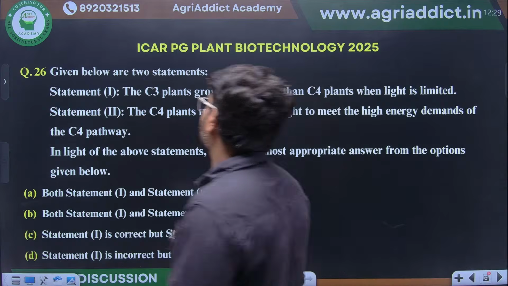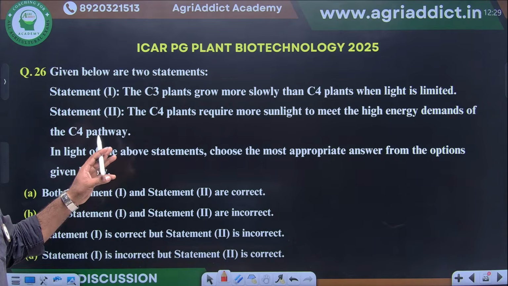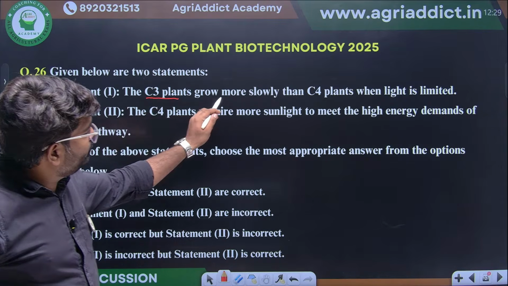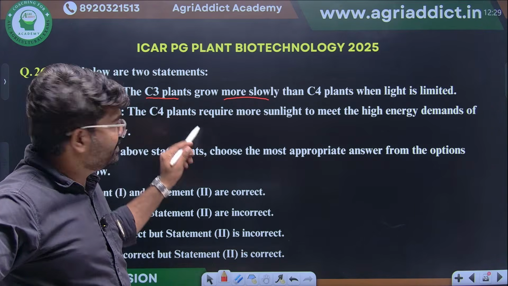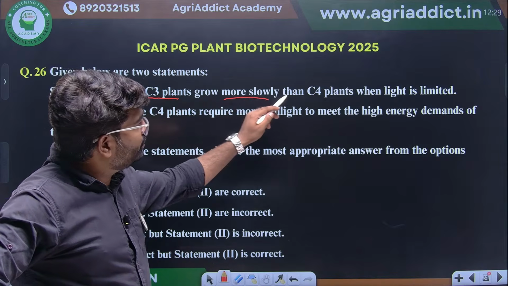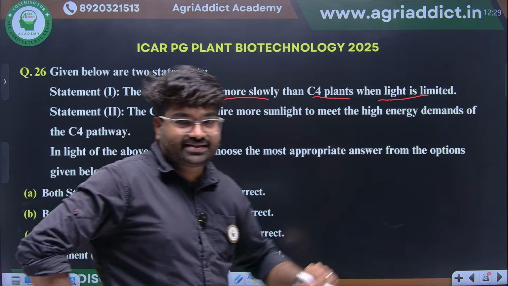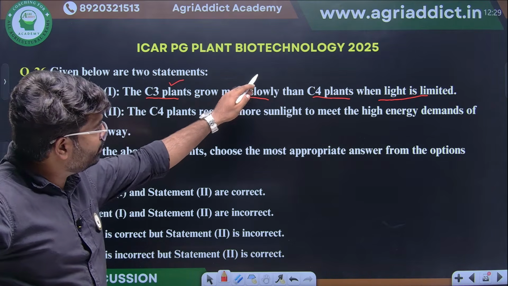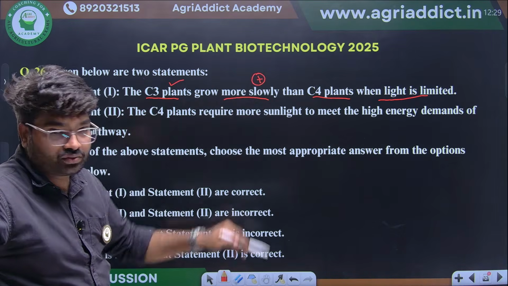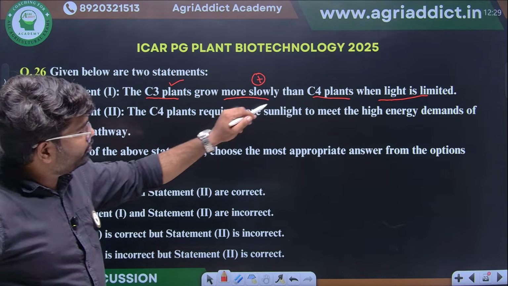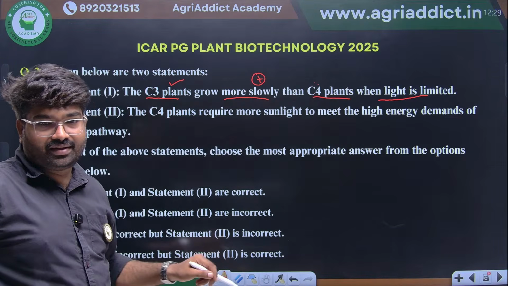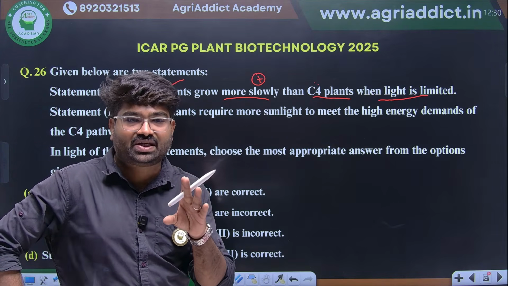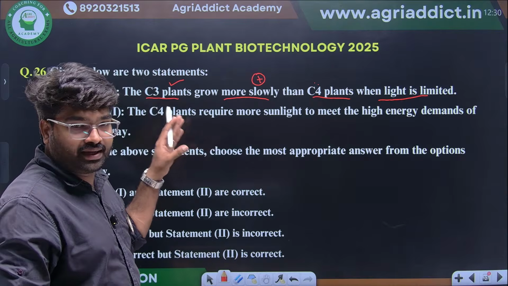Okay. Next question. They are asking about C3 and C4 plants and how they are influenced by light. They are saying C3 plants grow more slowly than C4 plants when light is limited. Whether this is true? No. C4 plants only will require more light. Why? Because the energy consumption for each molecule of CO2 fixation will be higher in C4 plants compared to C3.